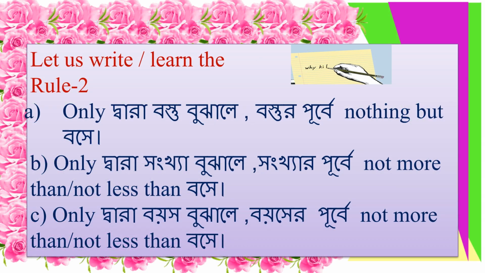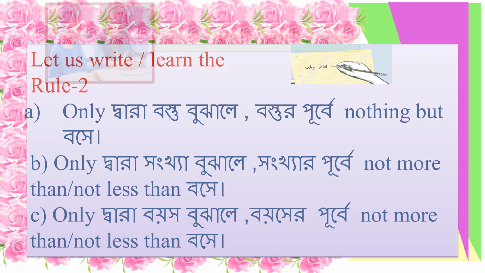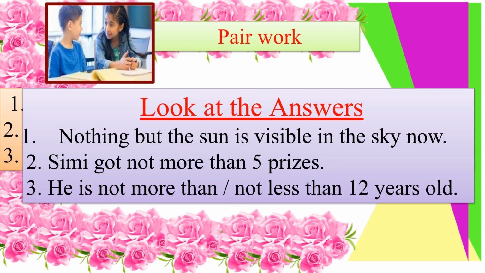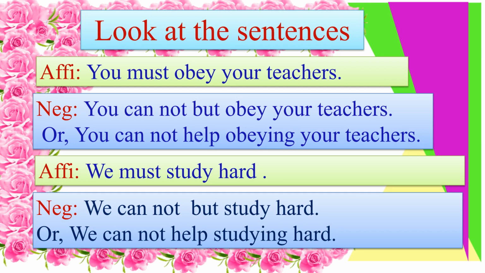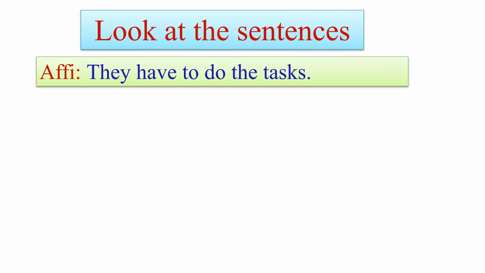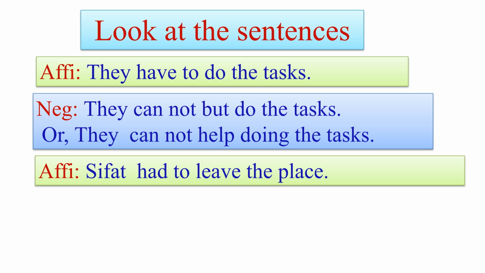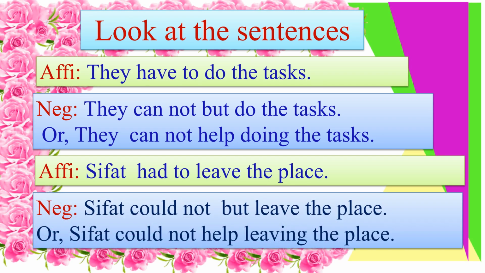Rule 2. If only refers to an object, use nothing but. If it refers to a number or age, use not more than or not less than. Now for some pair work. Review these answers on the screen and compare them with your own. Next, look at these. You must obey your teachers can become you cannot but obey your teachers, or you cannot help obeying your teachers. Similarly, they have to do the tasks becomes they cannot but do the tasks, and Sifat had to leave the place becomes Sifat could not but leave the place.